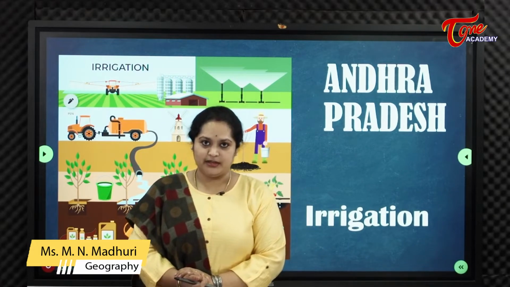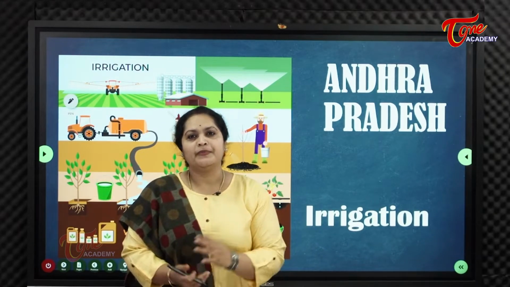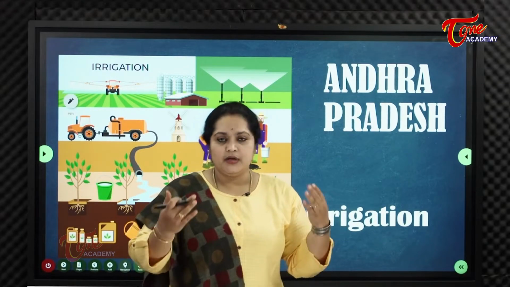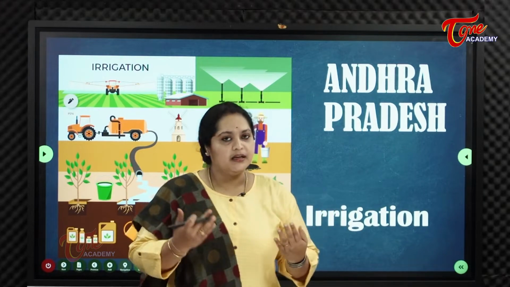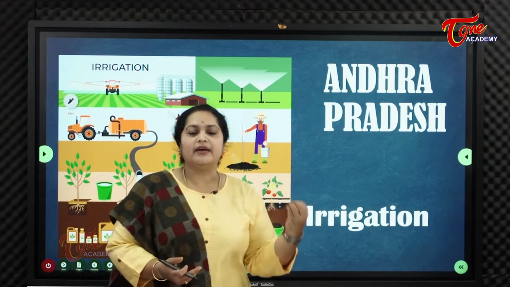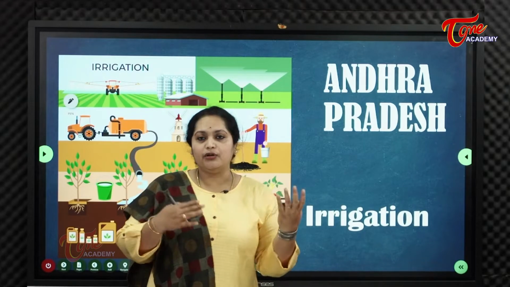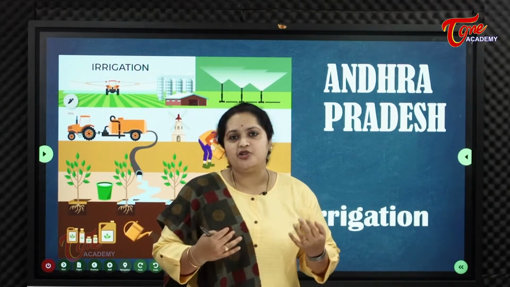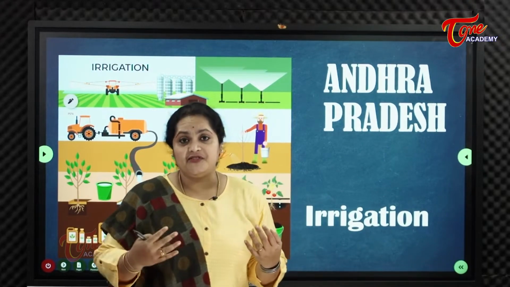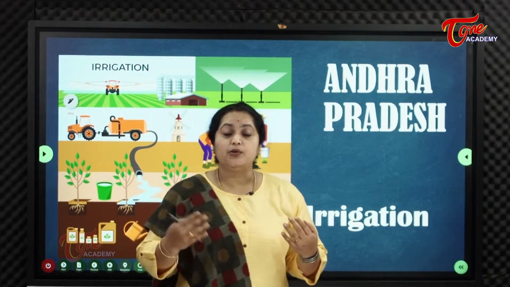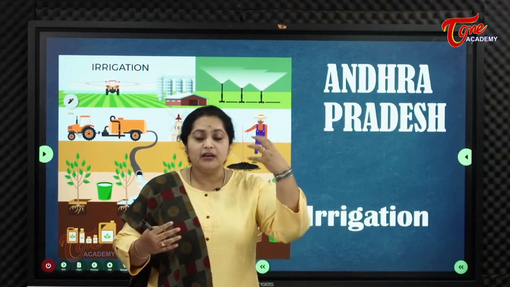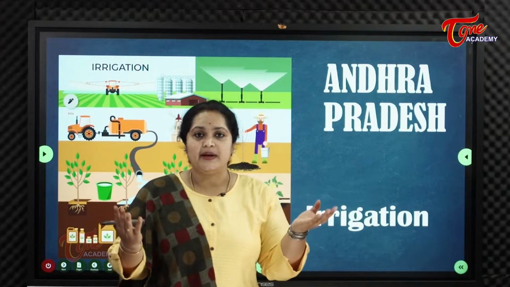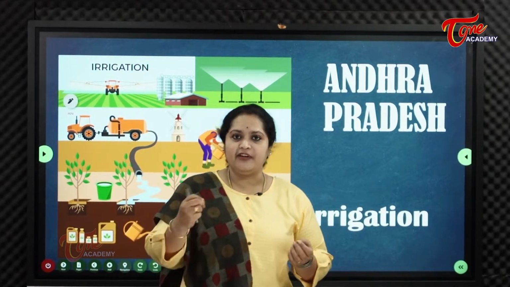Irrigation and neeti parudala. First of all, for any agriculture to flourish, it needs water. Water is the basis for any cultivation or agriculture. So what is irrigation? It can be of two types, like rain-fed. In some regions there is no need of artificial or man-made irrigation. Rain-fed is naturally through rains only, like monsoons. Indian agriculture mostly depends on monsoons. That is one type of irrigation.